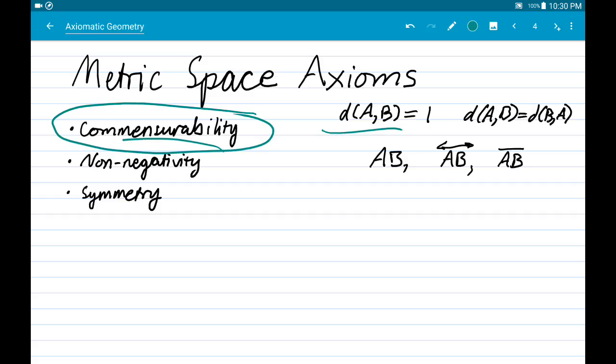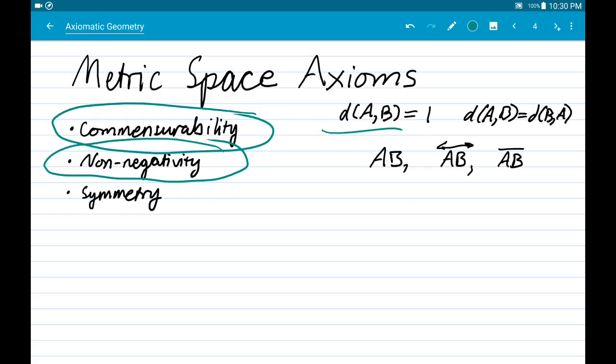The next property is non-negativity. Of course, distances are never negative, right? If I talk about the distance from here to there, it's also the same thing as the distance from there to here, and both of these are positive numbers. Or if I just say a distance from here to here, that's kind of a weird thing, but we will call that a distance of 0.